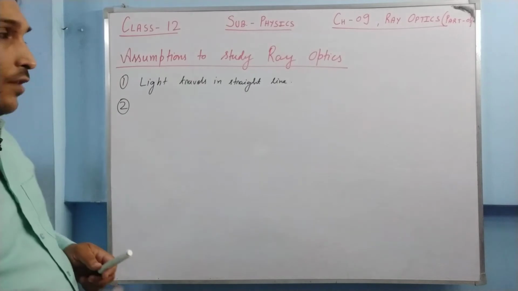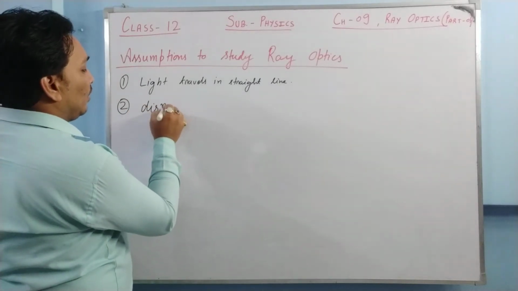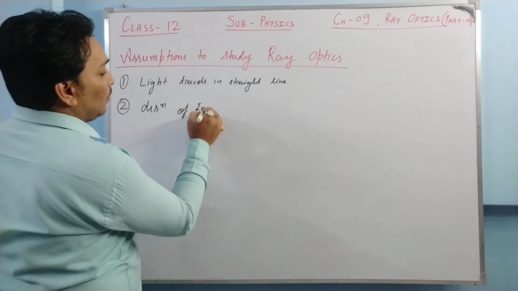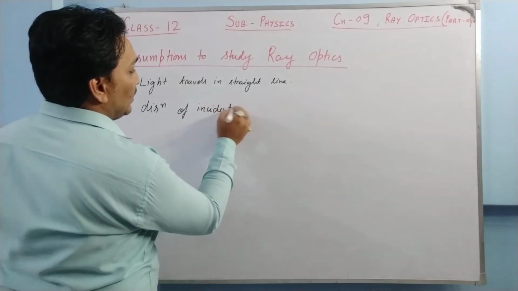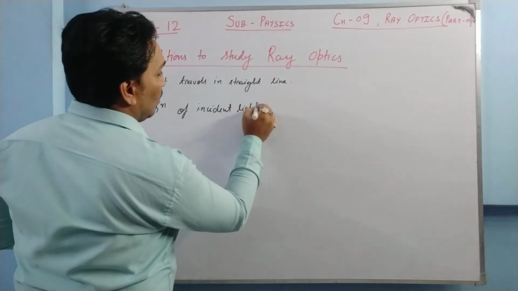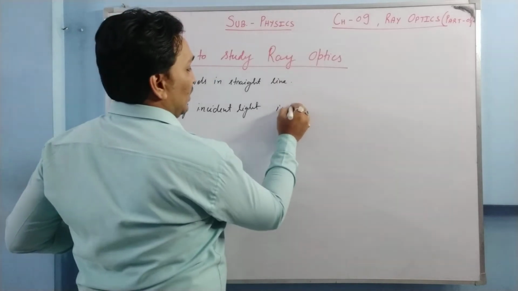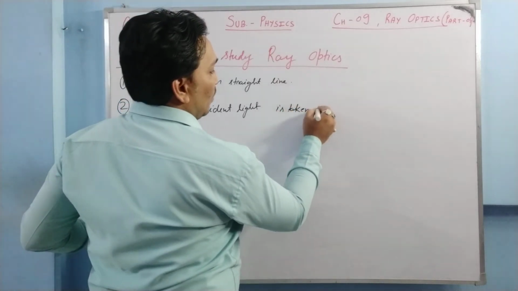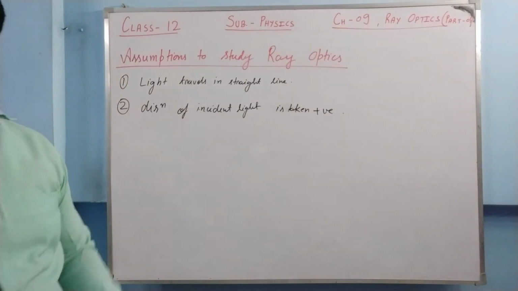For sign convention, there is a thumb rule that the direction of incident light is taken positive.